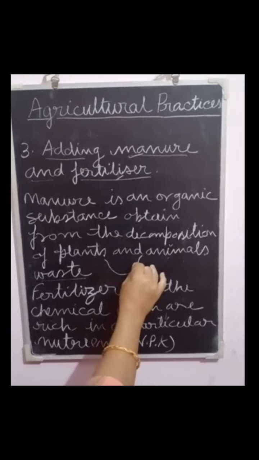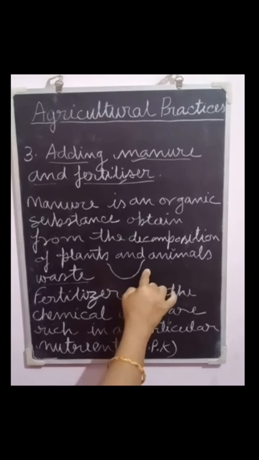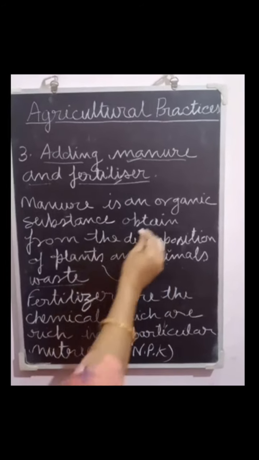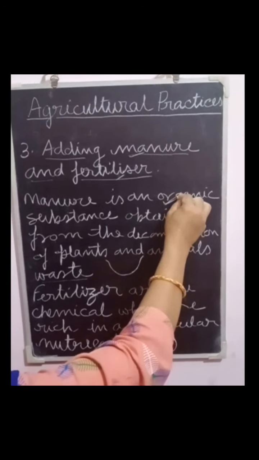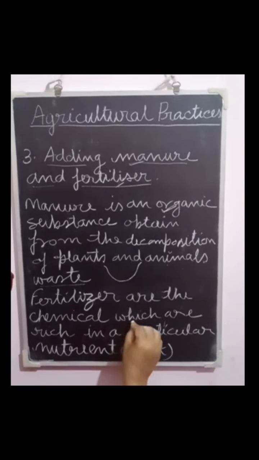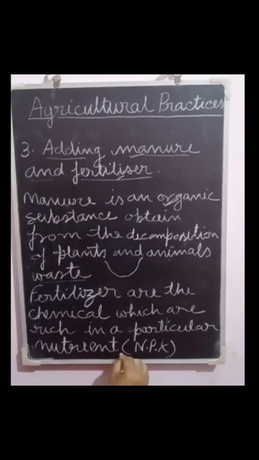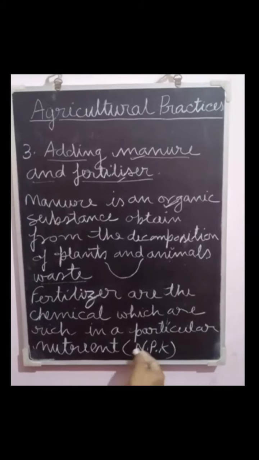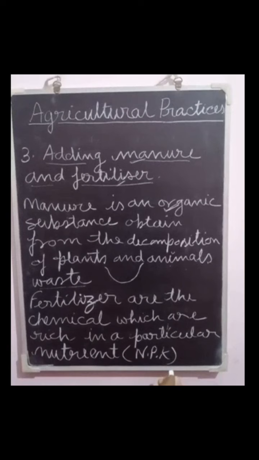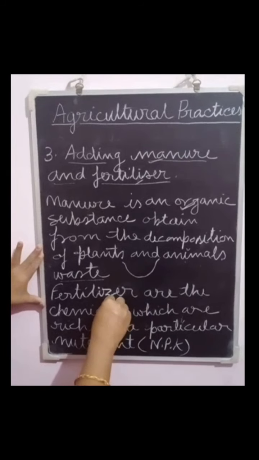The decomposition is caused by some microorganisms, and the decomposed matter is used as organic manure. Now come to the fertilizer. Fertilizers are chemicals rich in particular nutrients like nitrogen, phosphorus and potassium. And this is about manure and fertilizer.